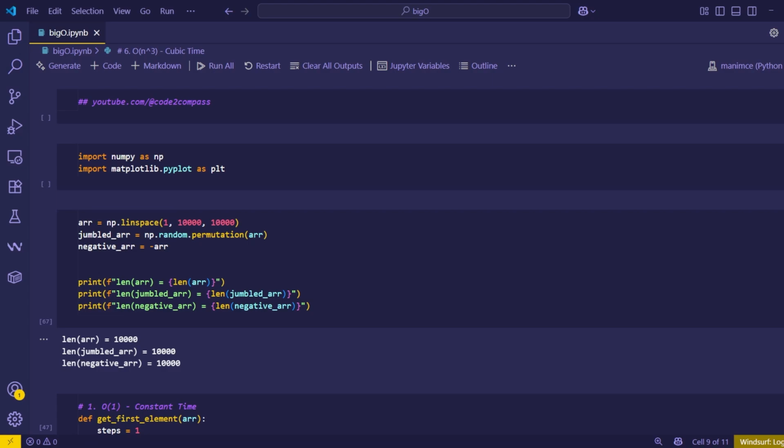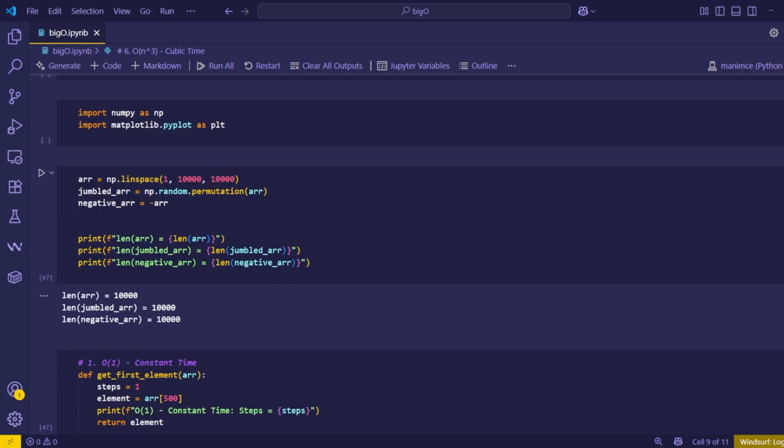Now let's take a look at the first example. Before we start off, I'm going to create three different kinds of variables. The first one is just creating a simple linearly spaced vector that contains 10,000 elements. The next one is the jumbled version of that vector, and the third one is of course the negative vector.